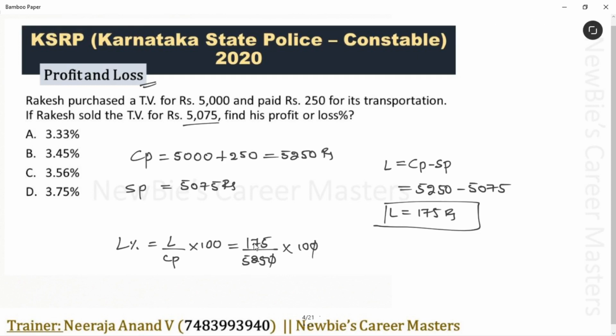Any number, 2, 5 and 7, 5 is there, no? So take 25 directly. 25 2s are 50, 1s are 1. 25 7s are 175. 7 1s are 7. 7 3s are 21. How much we get? 10 by 3. What is 10 by 3? 3.333. Like this, the value continues, okay? Percentage. Option A is the answer for this question. As I told you in the starting, questions are very simple. Do observe each and every solution properly.